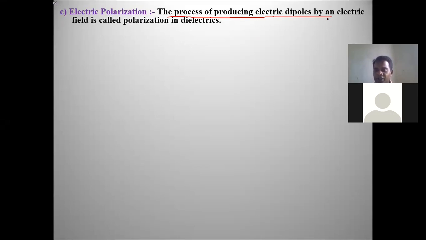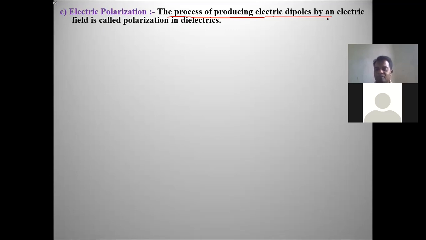Now, in polar molecules, without applied electric field, there is a dipole moment, but the net dipole moment is zero due to random orientation of the individual dipoles.